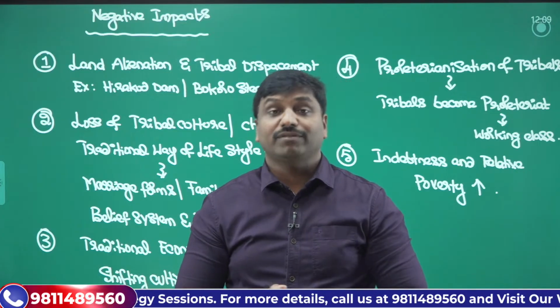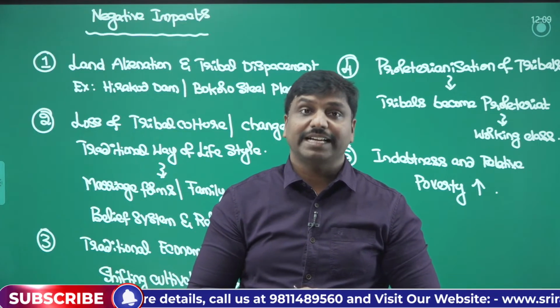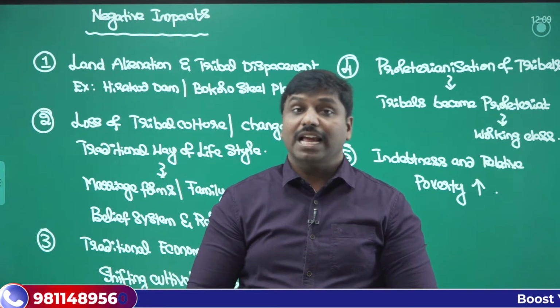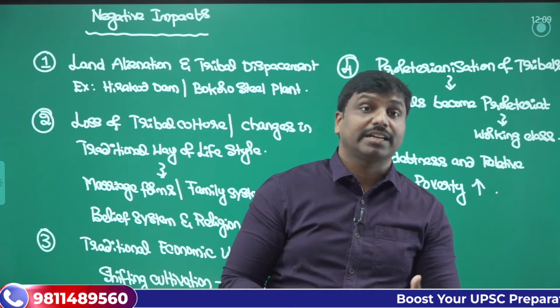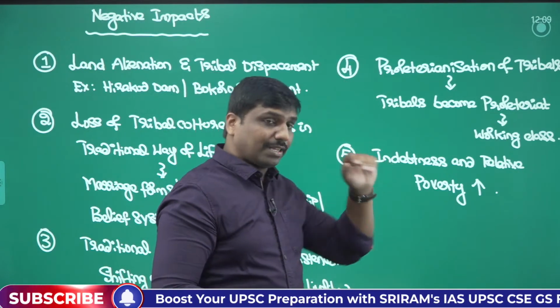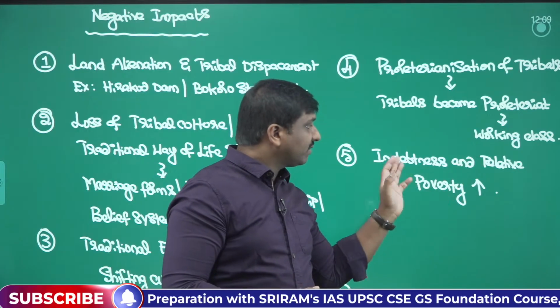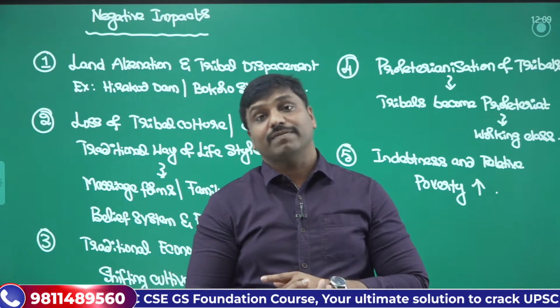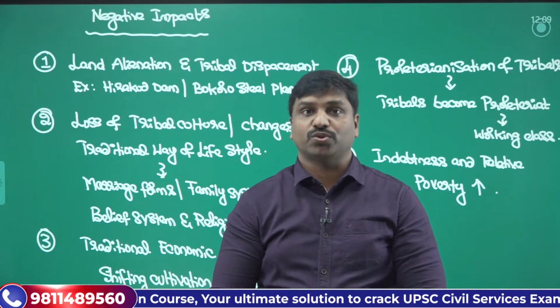Now they will have to lose those belief systems, and they will have to lose the traditional economic modes of subsistence. As they do not have technological advancements, they will land up in relative poverty and indebtedness. So like this, tribals will have to face a lot of issues.